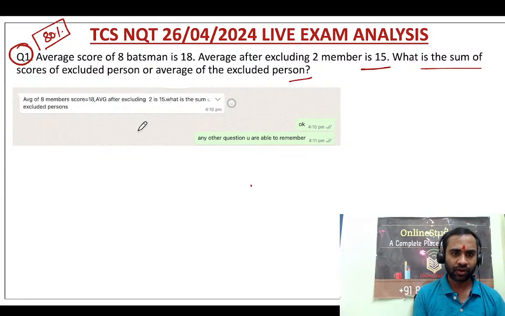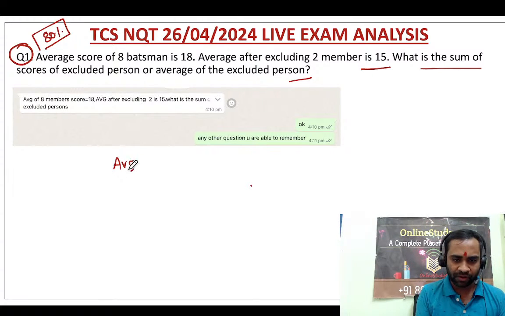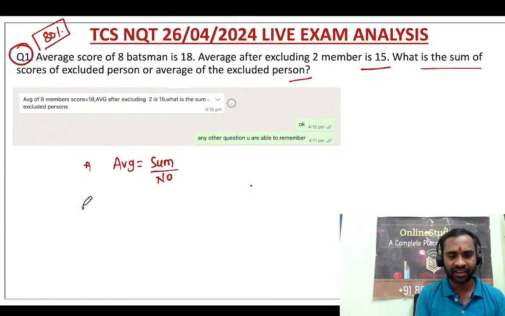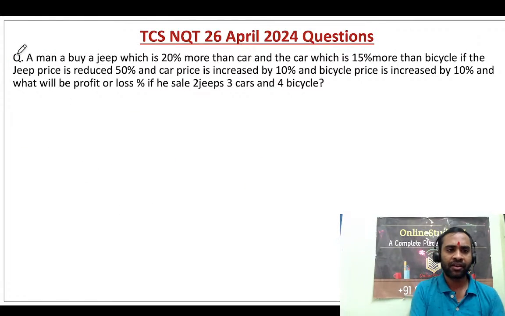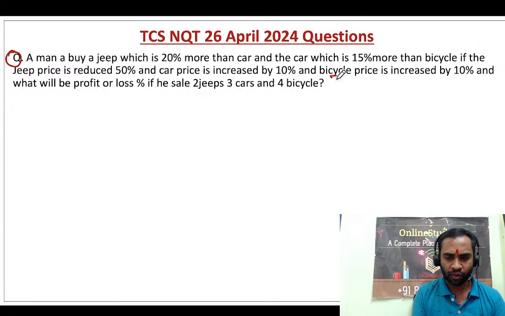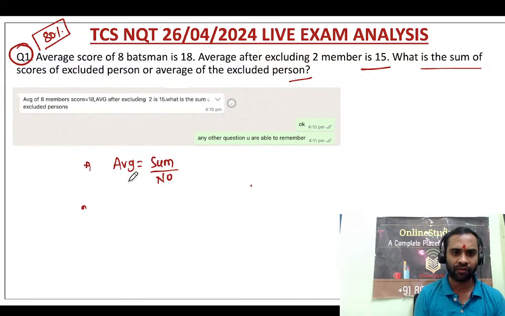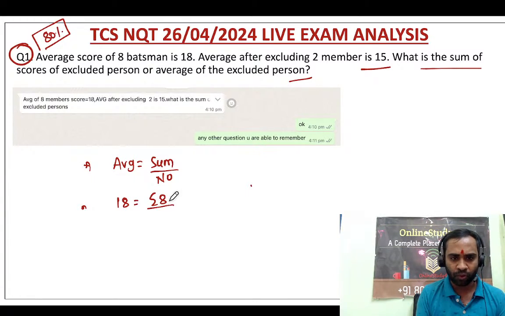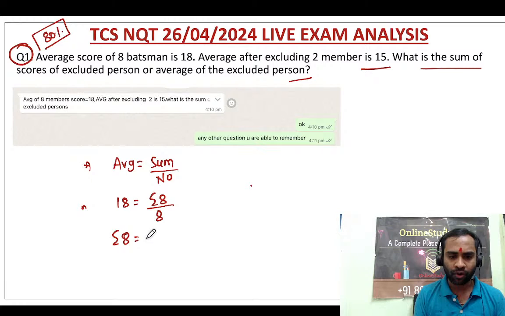Okay. So the average score of 8 batsmen is 18. Average is equal to sum divided by number. There were many questions which were easy also, and a difficult problem was also there. This is one question that is a little more calculative, so we will try to solve that also. So average is equal to sum by number, right? Average is 18, so the sum of 8 batsmen's scores divided by number 8. What is the total sum of the 8 batsmen's scores? Sir, it is 18 into 8, 144.